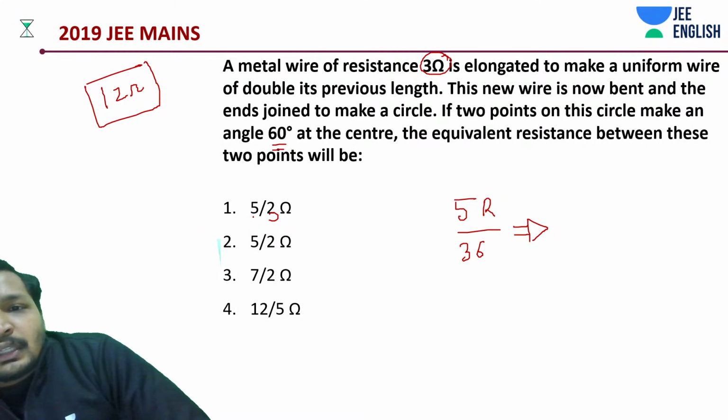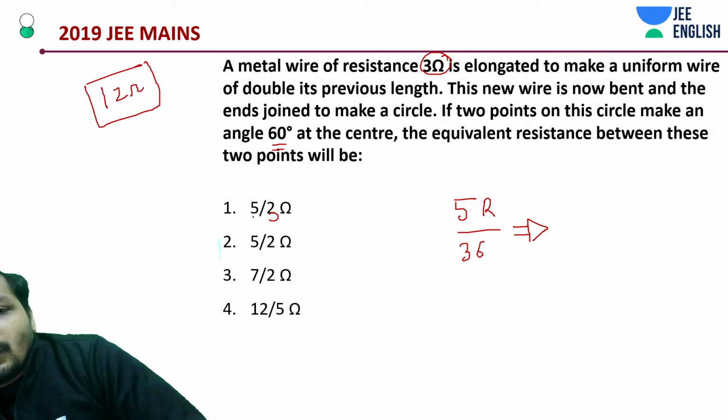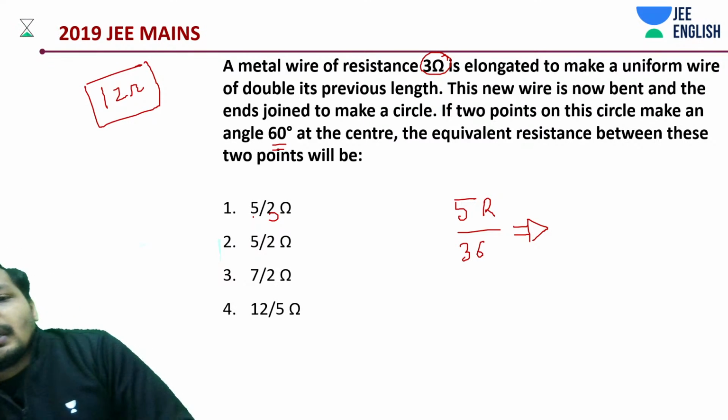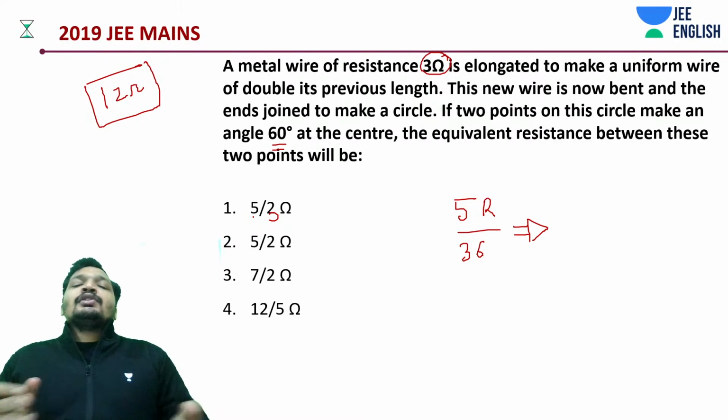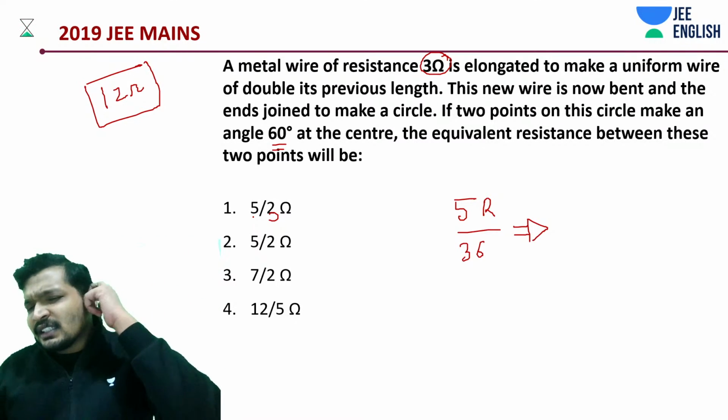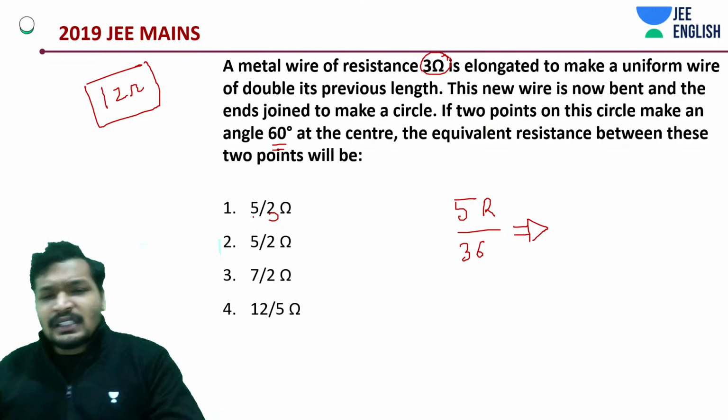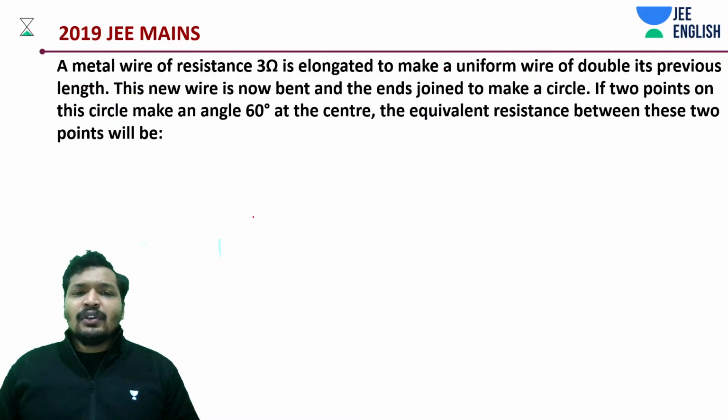Other than that, I don't think we have done anything much today. But basically, solving questions very quickly is what we have done today. You need to definitely go through those techniques, students. Those are for your exams. So this also is for your exam. But anyway, this 5 by 36 is going to be like 5 by 3. So let's get into the detailed solution and understand how this all works.